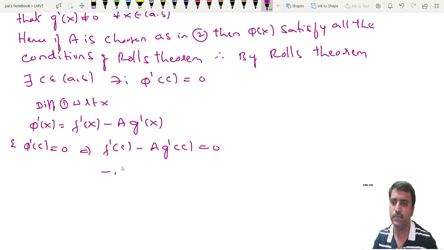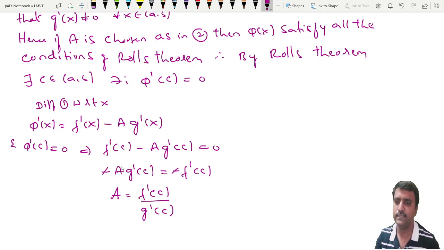Simplifying, minus a into g dash of c is equal to minus of f dash of c. Cancelling the minus on both sides, a is equal to f dash of c by g dash of c.